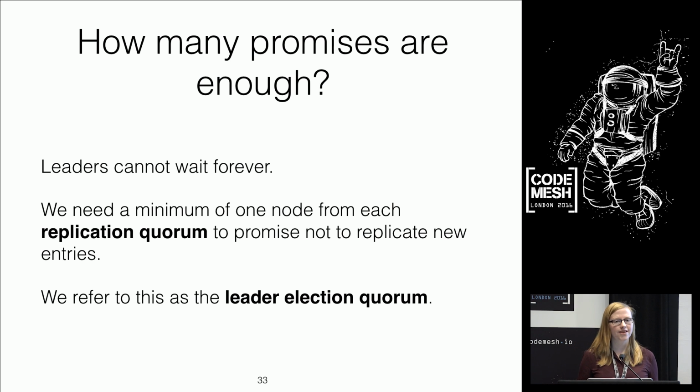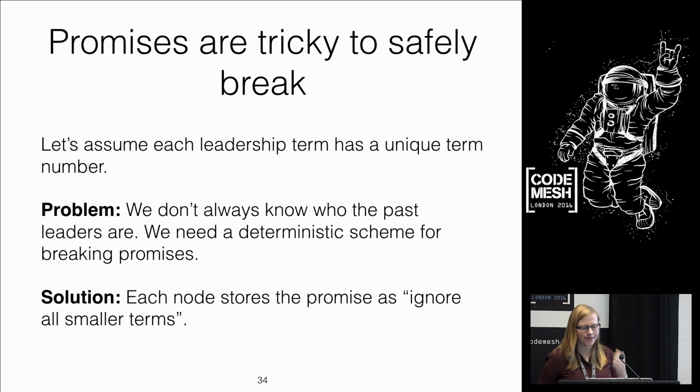So in the majorities case, if we were using majorities for replication, we now need to use majorities for leadership election. So I've got 2 people out of 3 to promise to listen to me, and so the old leader won't be able to do any harm because he has to talk to at least one of those people. There's an overlap here.